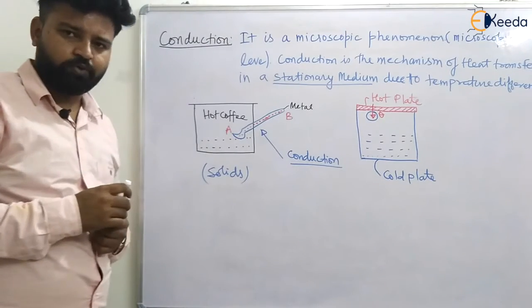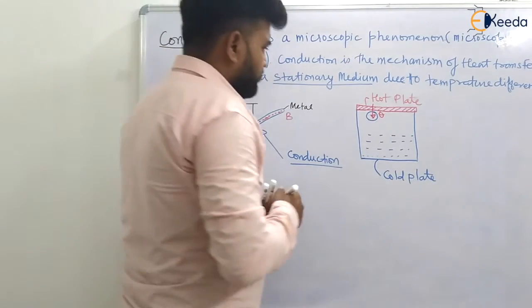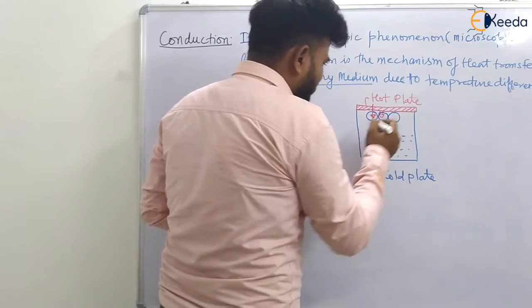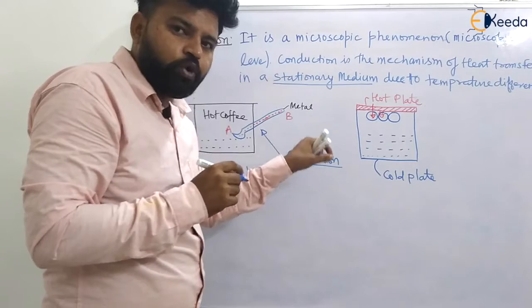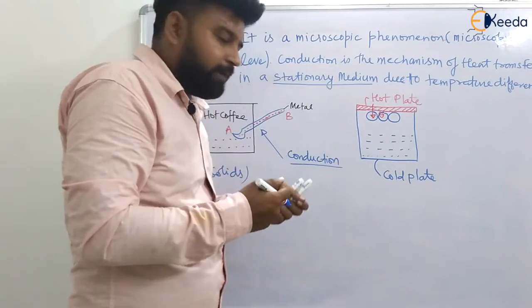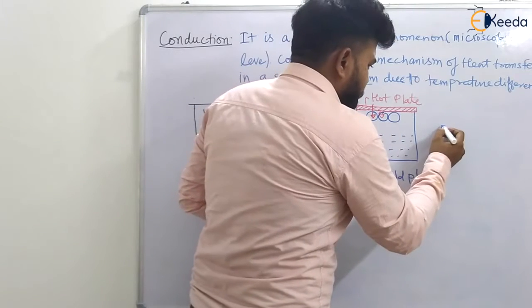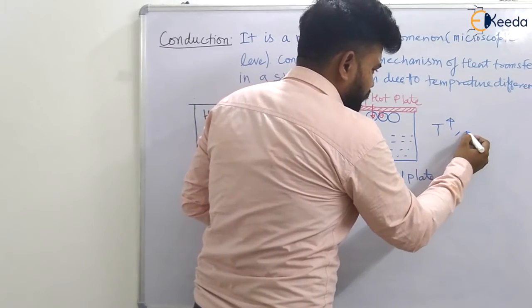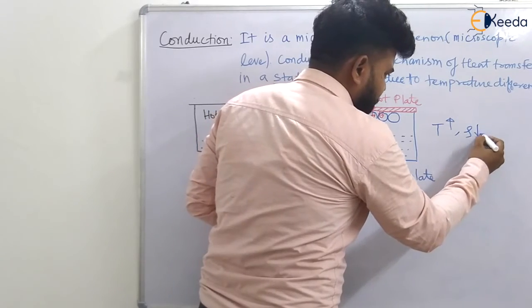Let us assume that there is water. So there will be heat transfer from this plate to this point. When this fluid molecule takes heat, and its temperature increases, then we know the density will decrease.